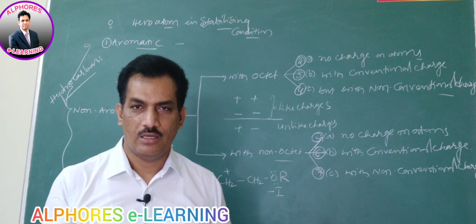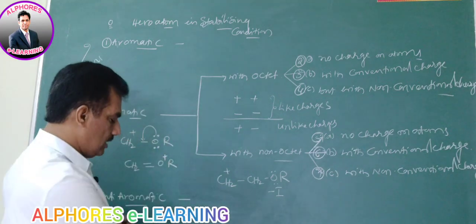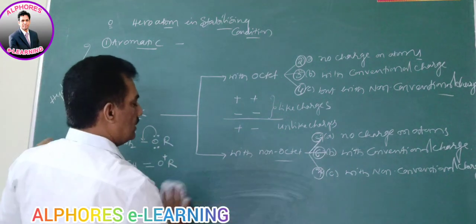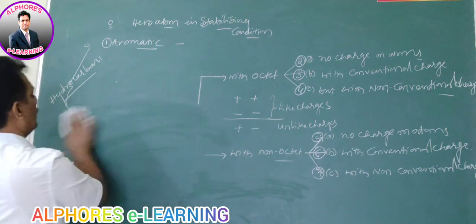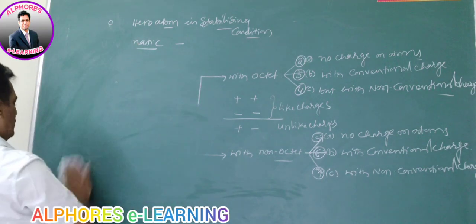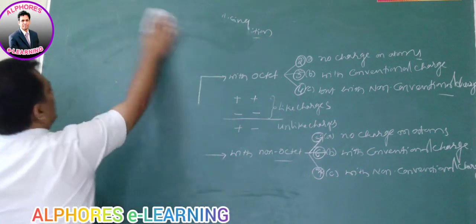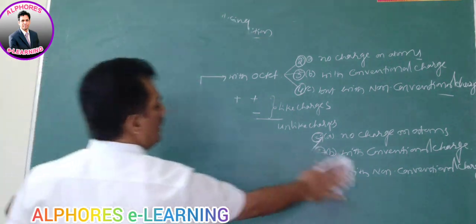Are you following? In case of charges, only two types we can observe: one is positive charge, the second is negative charge.